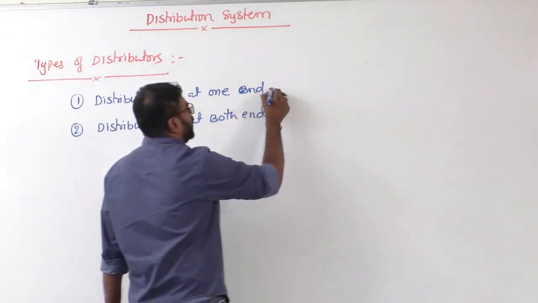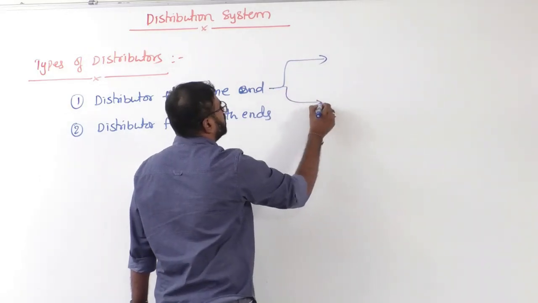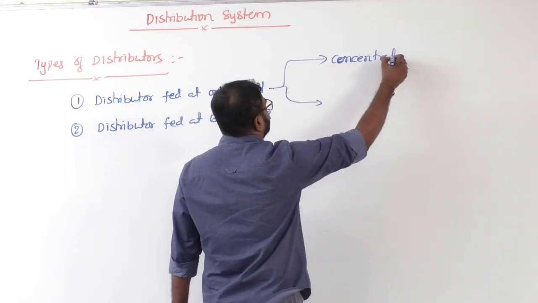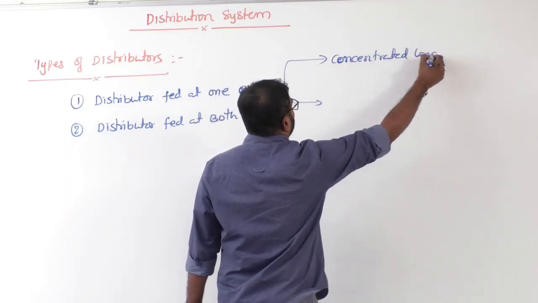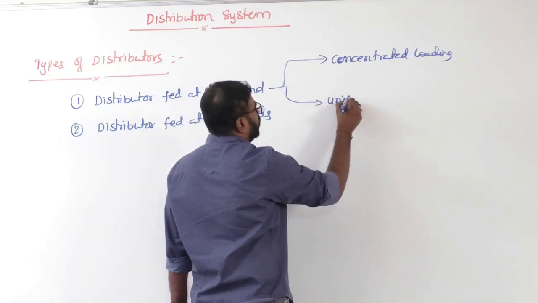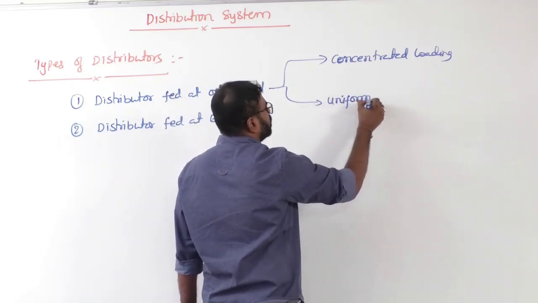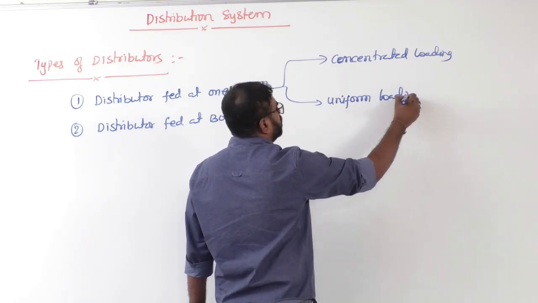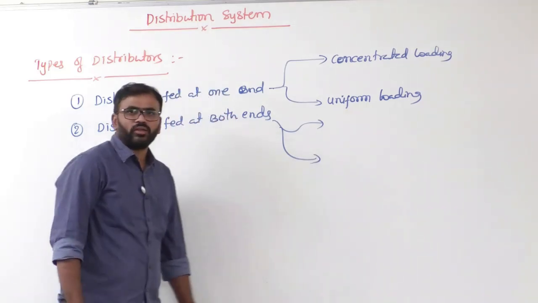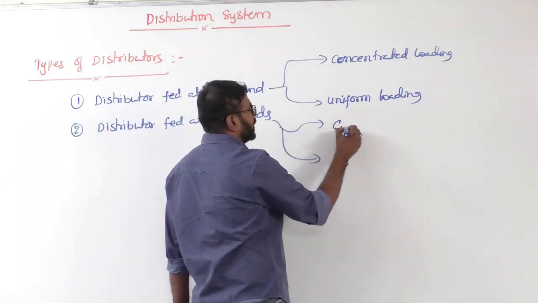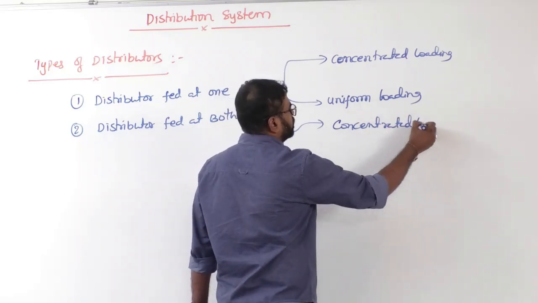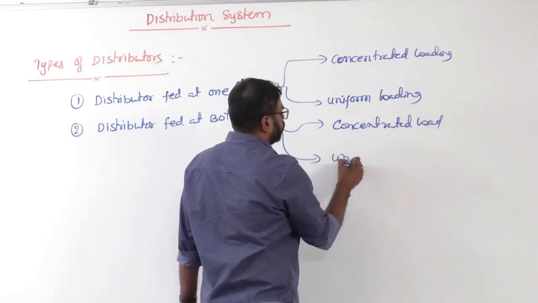In both the cases the loading may be concentrated loading or uniform loading. Similarly here also, concentrated loading and uniform loading.